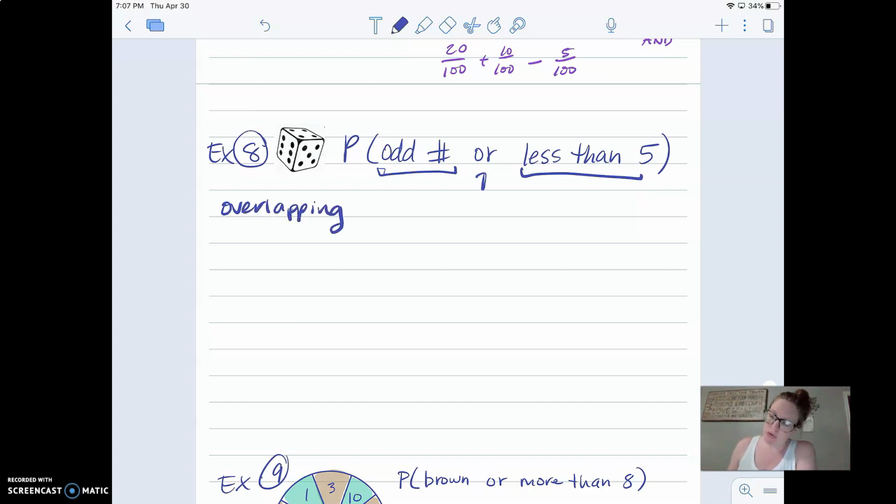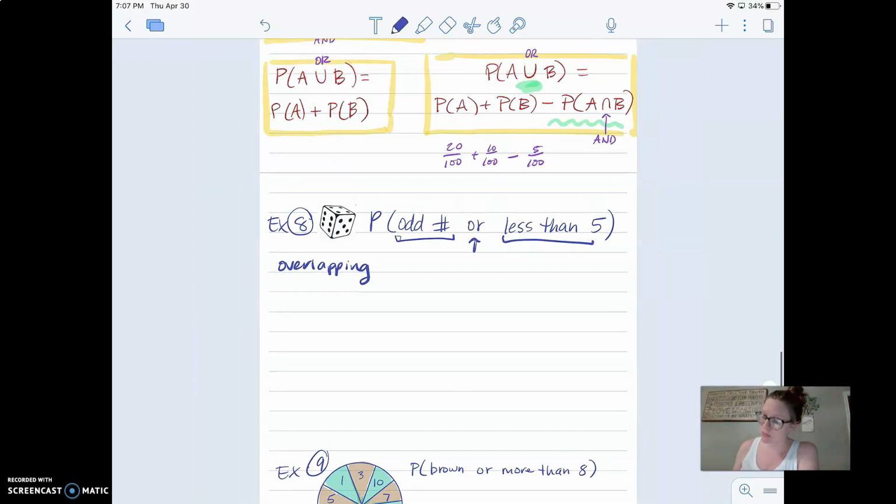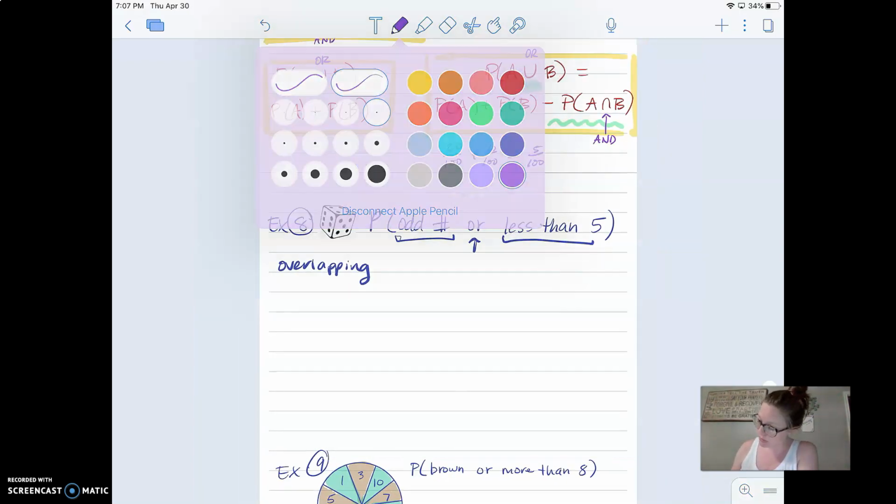And we're dealing with the union, so that's going to be this formula above here.